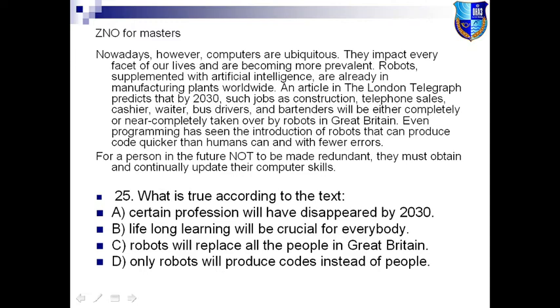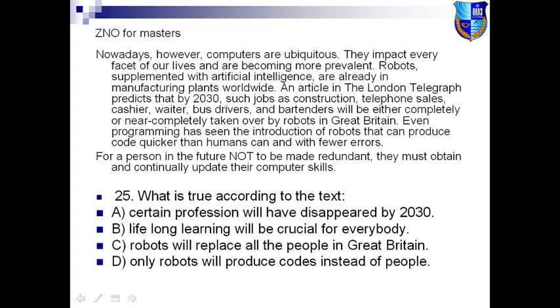And of course we have here something similar. I mean, we have the words in option D, and the same word we have in the text. Look at the sentence at the end of paragraph 2. Even programming has seen the introduction of robots that can produce code quicker than humans can, and with fewer errors.